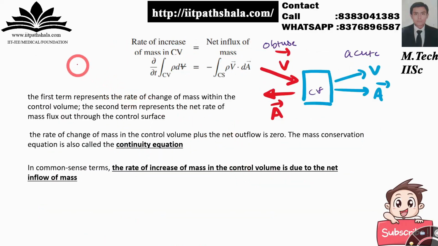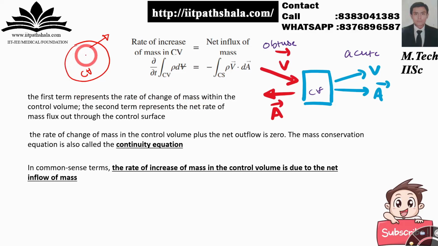Now if the mass inside the control volume under your consideration is not increasing, that is you are having continuity, that is the rate of increase of the mass in the control volume is exactly equal to the rate of the mass which is going outside of the control volume. That is nothing but your continuity equation itself, that your mass is conserved, mass is not changing.